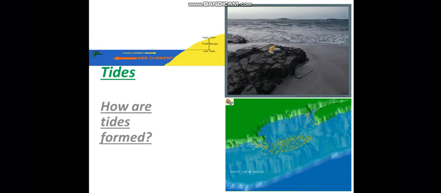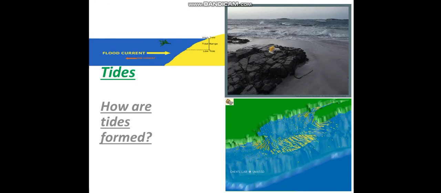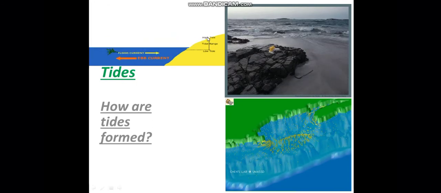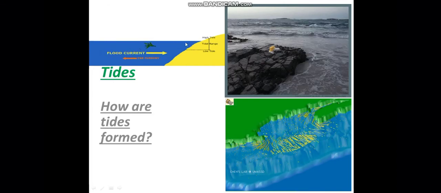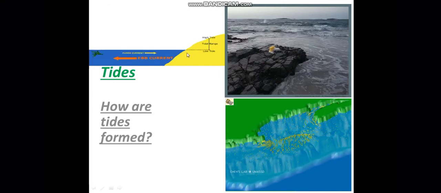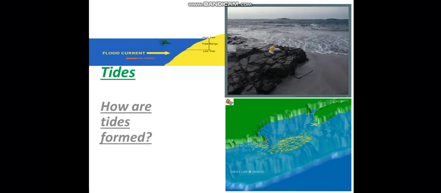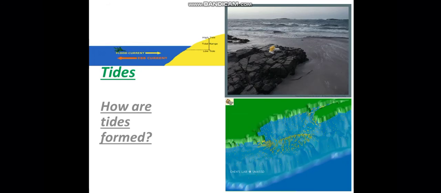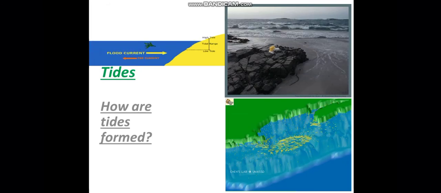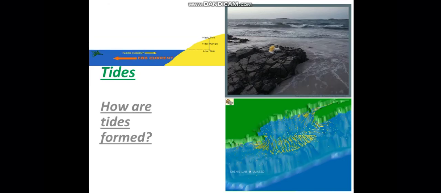The water level when it is low is known as low tide, and the water level when it goes up is known as high tide. Low tide and high tide. We will learn about low tide and high tide. But how do these things happen, how do these tides occur, how does the water level increase or decrease in any area, how do we experience it? That we are going to learn from this video.